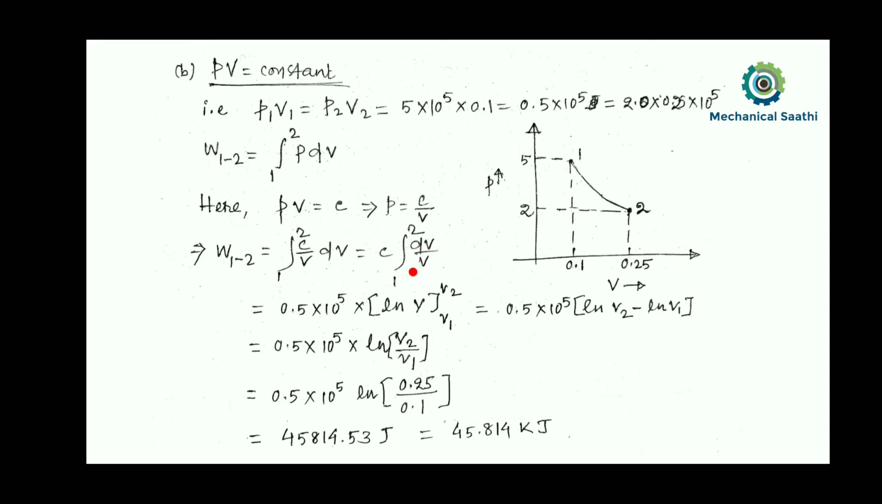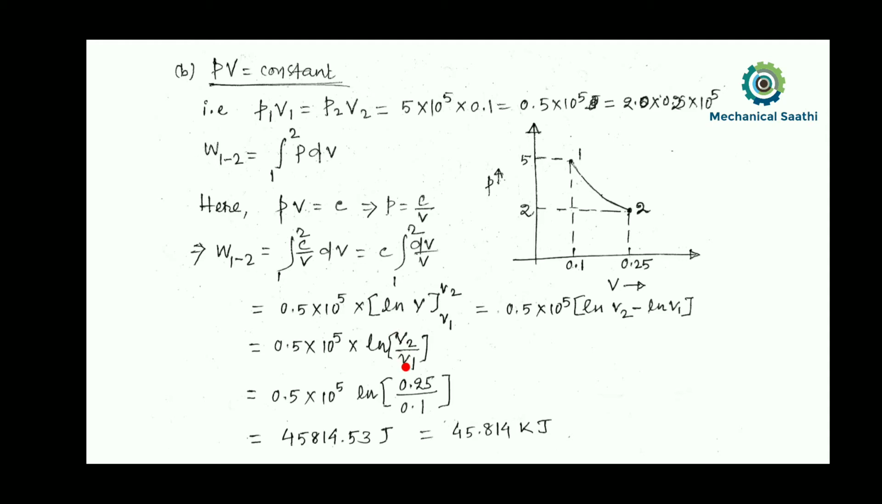So if we will be integrating this one, then we can write ln V, and C, that is the constant value, we can calculate over here, that will be putting over here, and it is varying from 1 to 2, that is state 1 to state 2, and the only variable here is volume. So V1 to V2, and if we put that over here, then we can write this constant value multiplied with ln V2 minus ln V1. Simply again we can rewrite this equation as this constant value into ln V2 by V1.